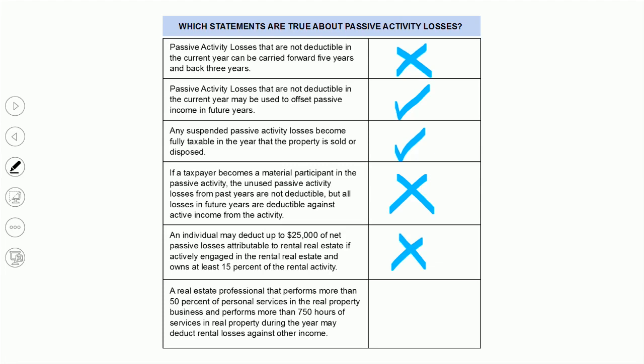And then finally, a real estate professional that performs more than 50% of personal service in the year, and that amount of service is 750 hours or more, that person can deduct their real estate losses against other income. Yep. Just like the mom and pop exception, real estate pros are always allowed to subtract their losses against other sources of income because that's their stock and trade.